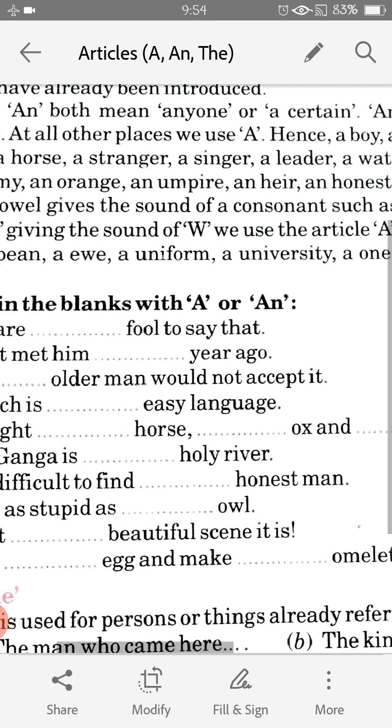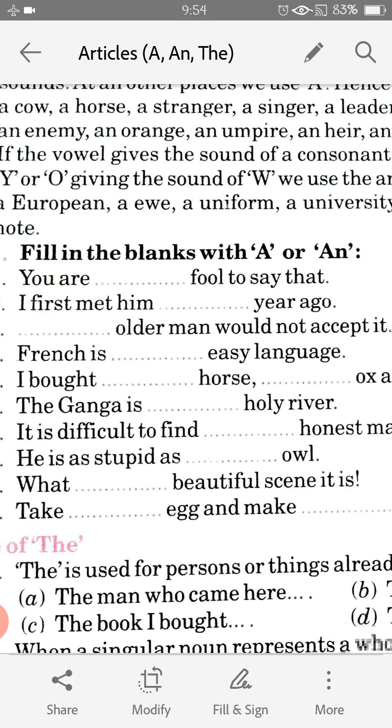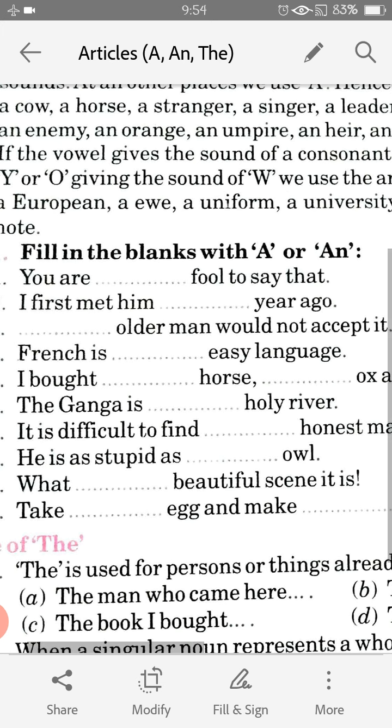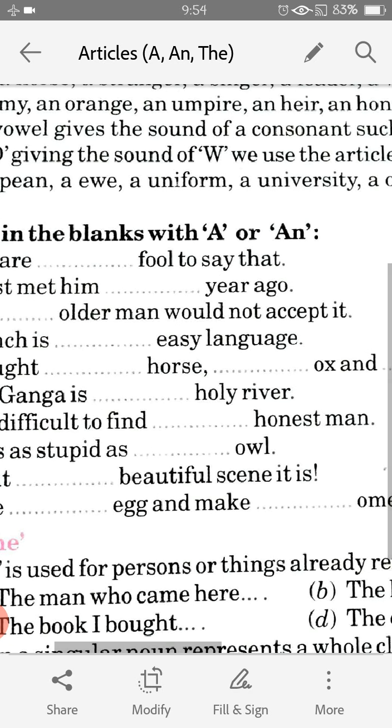We can take some examples also, where you have to fill a or an. You are a fool to say that. I first met him a year ago. Here we have used a, because the y sound is a consonant. An older man would not accept it.